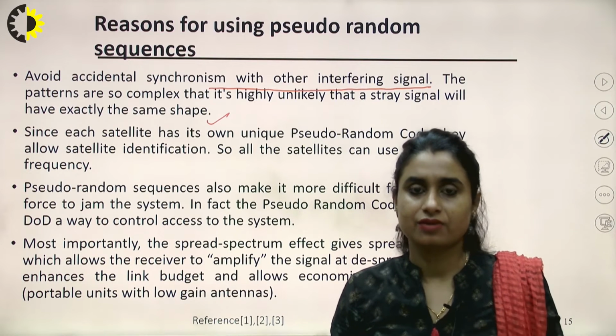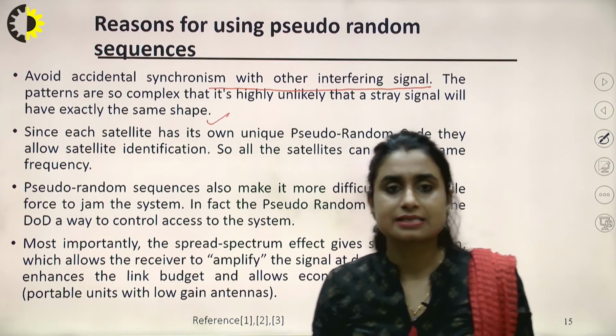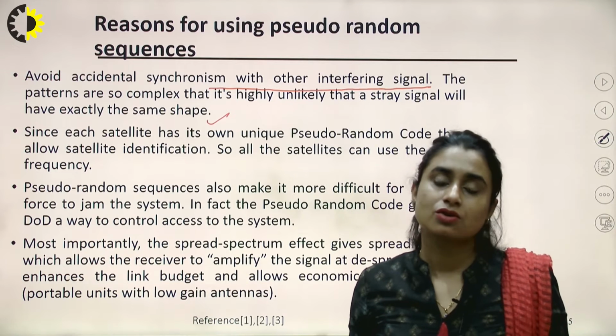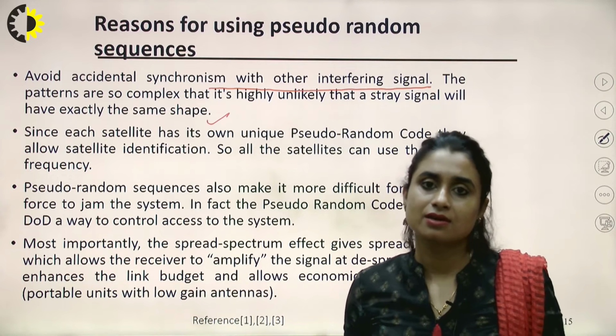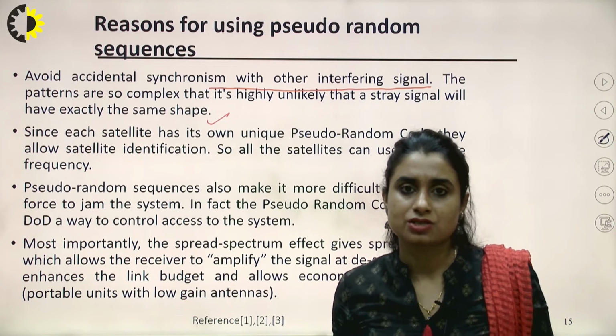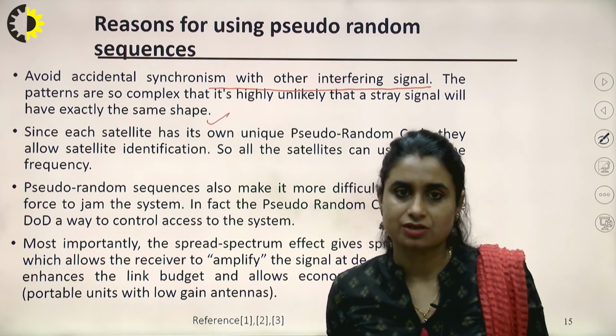All satellites can use the same frequency as they are using different codes. So we are reusing the frequency, right, which is a very good advantage in communication,